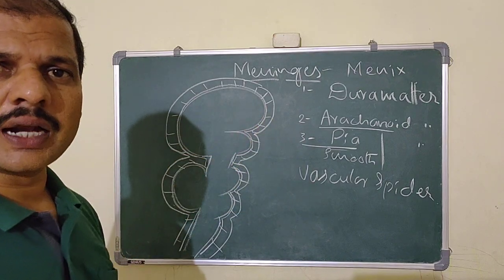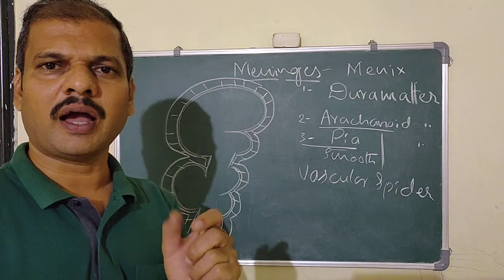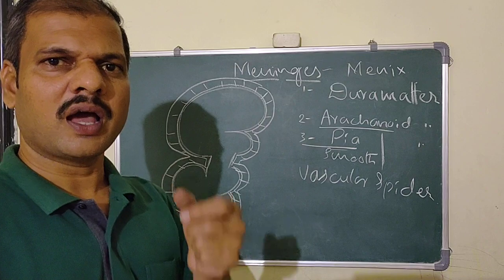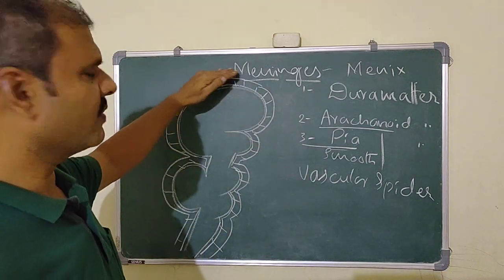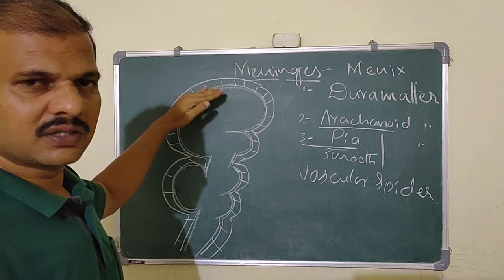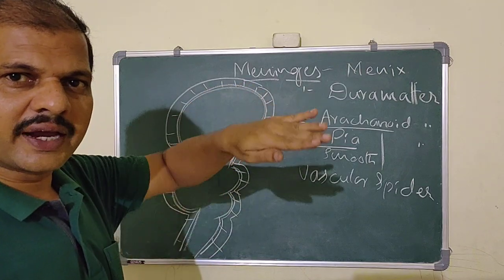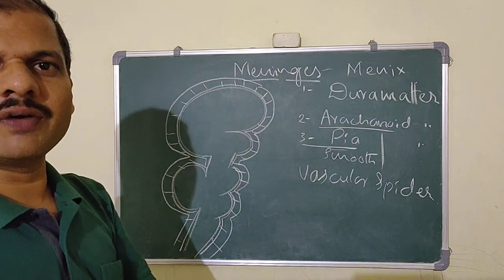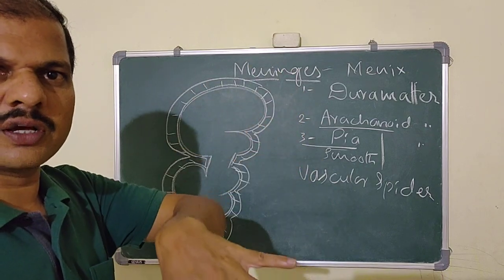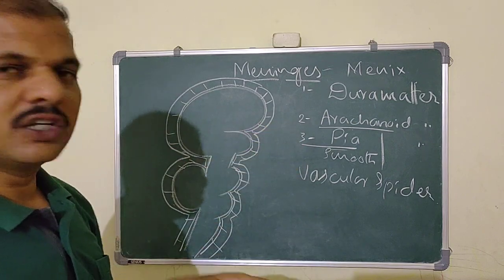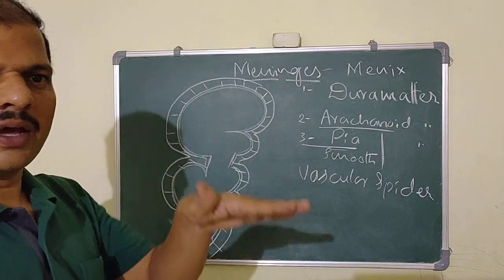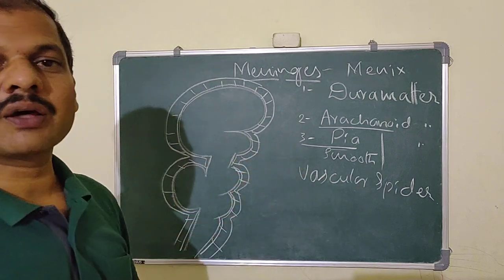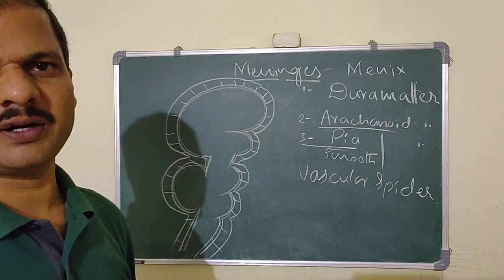And when you see the arachnoid mater, it is also thin and transparent. So it is a very thin and transparent layer, and it is also covering the central nervous system. But one thing is, this layer won't enter into the sulci and gyri. It won't enter into the depressions and elevations. So where we have the depressions in the brain, this layer won't enter into the depression. It will be above the surface. So it is a thin and transparent part.